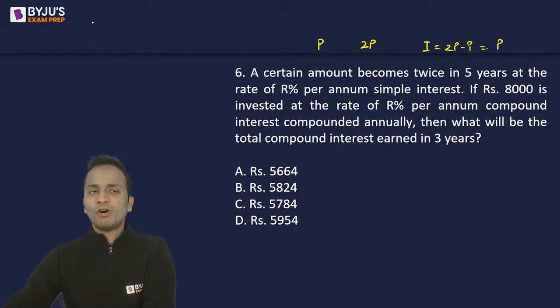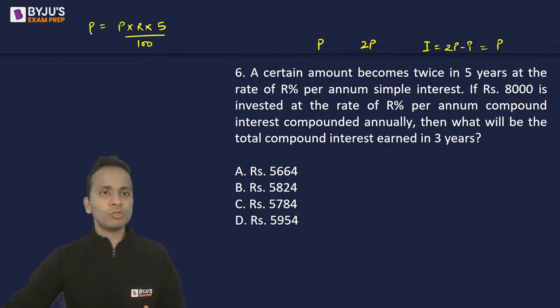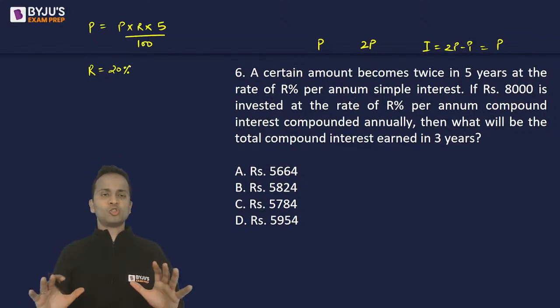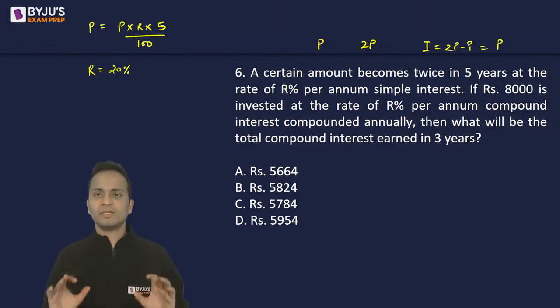So the formula says interest is equal to principal into rate into time. Time is 5 years. Upon 100. Okay. So interest is equal to the principal itself. So solving from here, we can find out the value of R. Rate of interest is 20%. Okay. So 20% rate of interest पता लग गया, right?